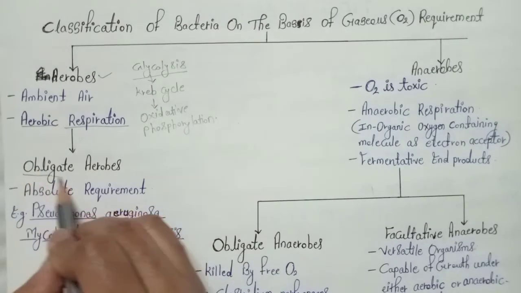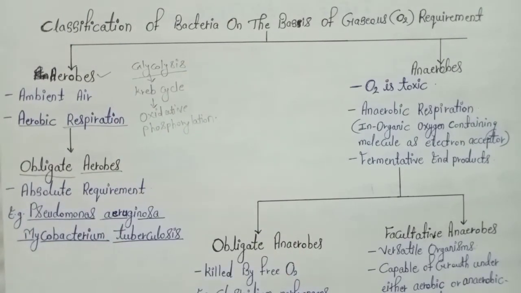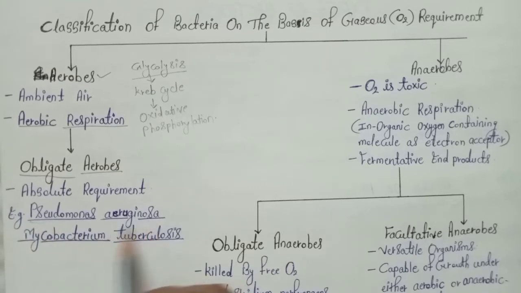Then what is the meaning of obligate aerobes? Under the category of aerobic organisms, there is one example, that is obligate aerobes. Obligate aerobic organisms are the organisms which have an absolute requirement of oxygen. That means if they don't get oxygen, they won't be able to grow, and they would even die. An example of this kind of organism is Pseudomonas aeruginosa, Mycobacterium tuberculosis. There are so many organisms which are aerobic in nature, meaning they require oxygen for their growth and multiplication.